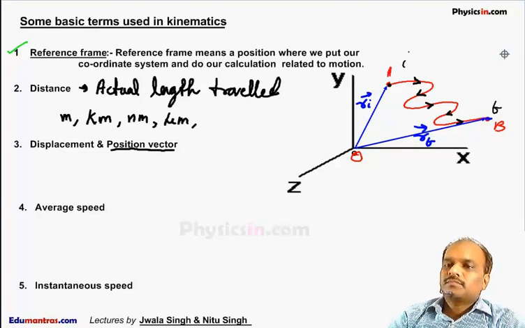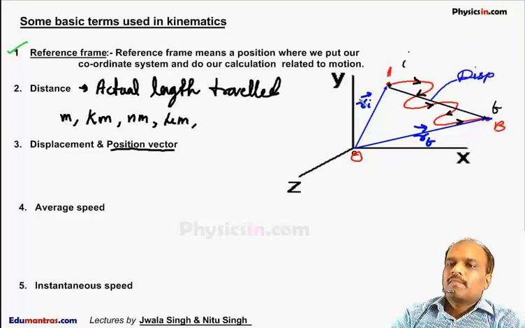Now a vector which starts from A, the initial position, and ends at the final position is called displacement.